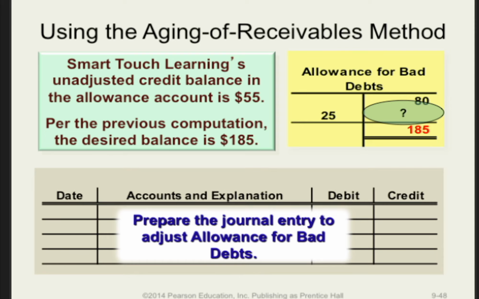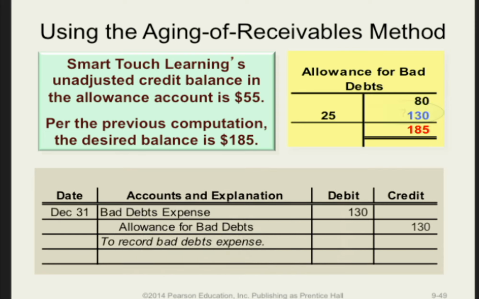So this is how we would prepare that journal entry. The entry will require a debit to bad debts expense for $130 and a credit to allowance for bad debts of $130. This will effectively adjust the allowance for bad debts balance from $55 to $185.